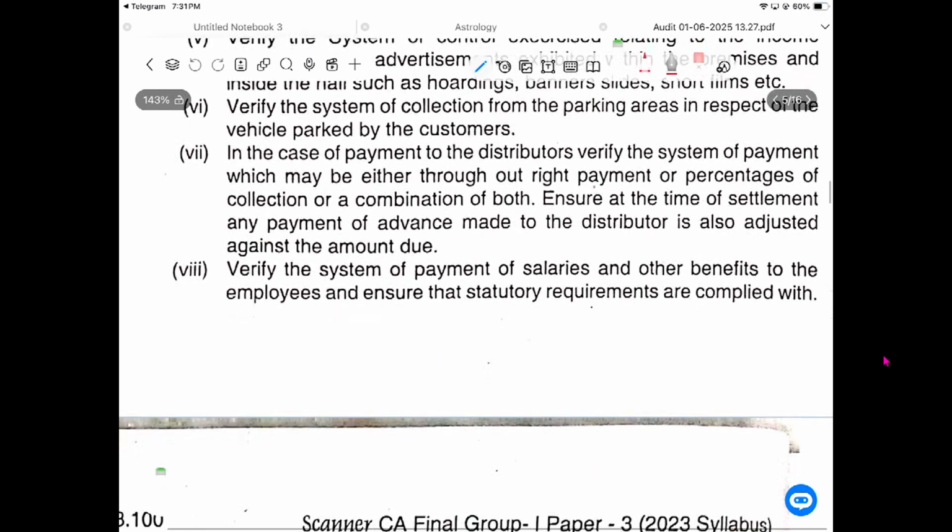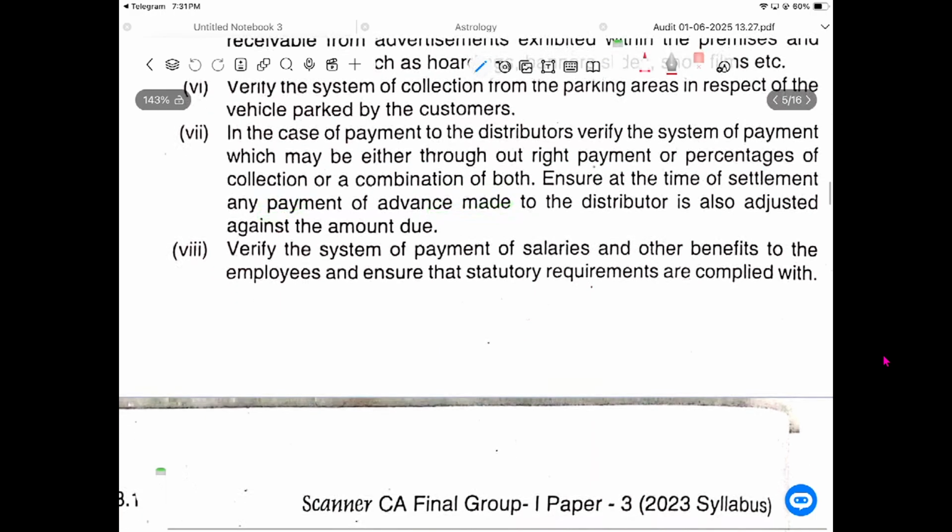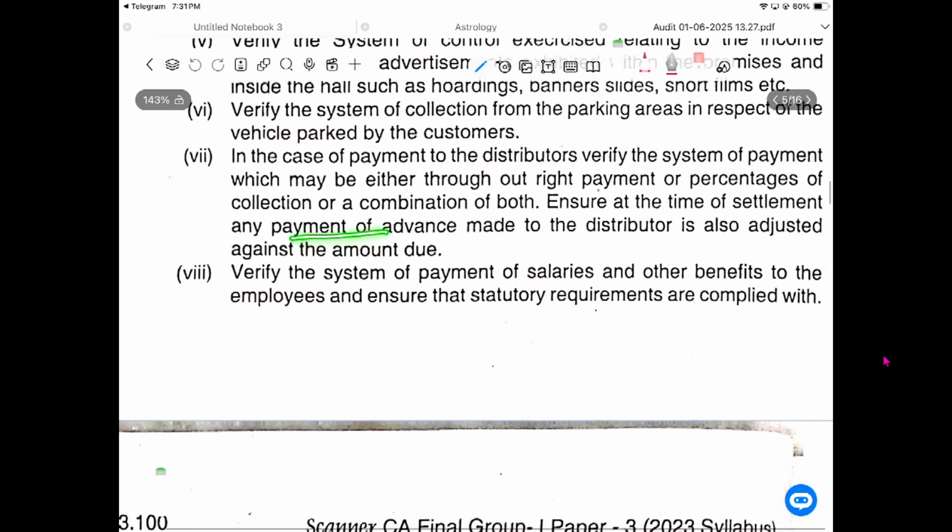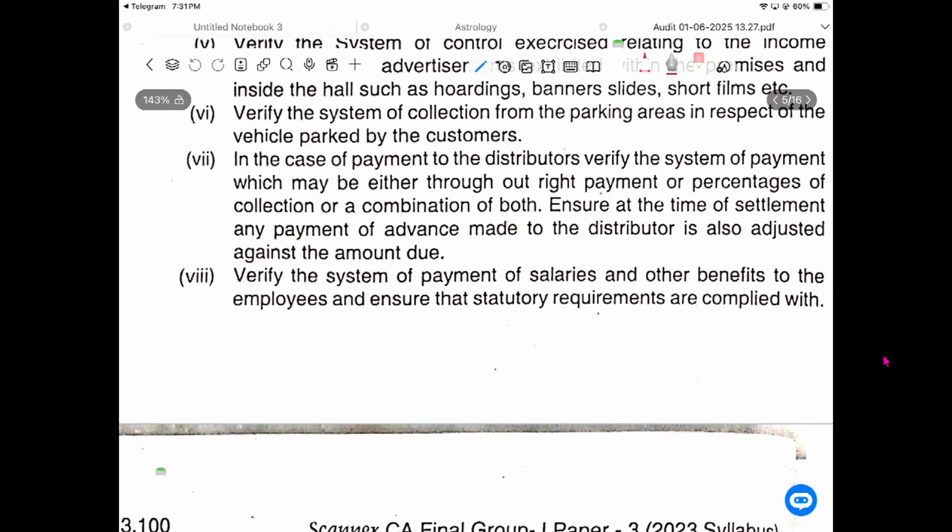In the case of payment to the distributors, verify the system of payment, which may be either through a right payment or percentage of collection or a combination of both. Ensure the time of settlement, and that the payment of advance made to the distributor is also adjusted against the amount due. The distributor, you need to pay the payment. For the distributor, we will see percentage, or per ticket this much, or for 10 days this much amount you will give. You can distribute the movie for how many days, that's a rule. Or this many days you can run the show. For every ticket we get 40 percent.